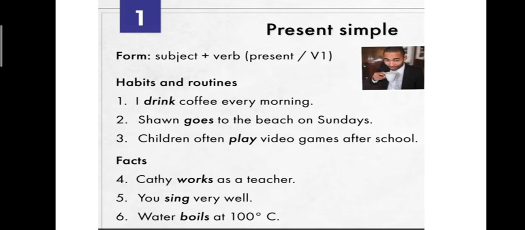Simple present tense. The rule for simple present tense is subject plus verb. What is meant by subject? I, you, we, he, she, it, they. These are the subjects. Subject plus verb. Which form of verb? Yes, V1. The root form of the verb is used for simple present tense.